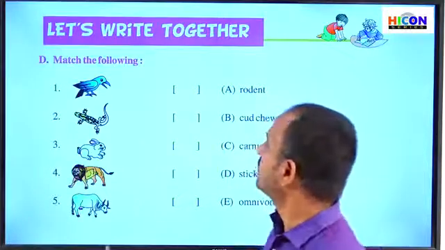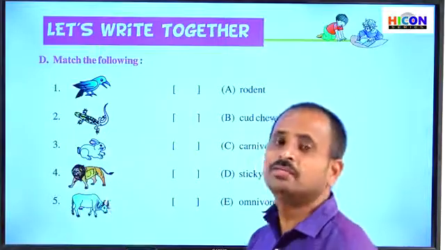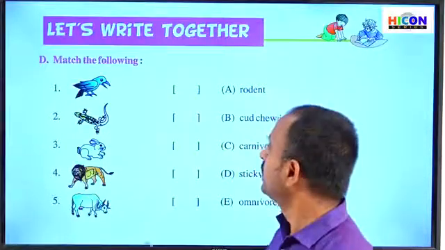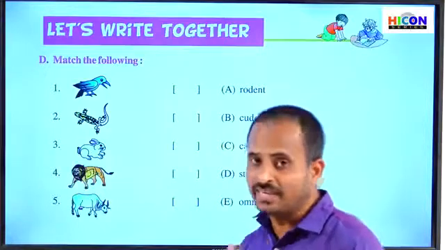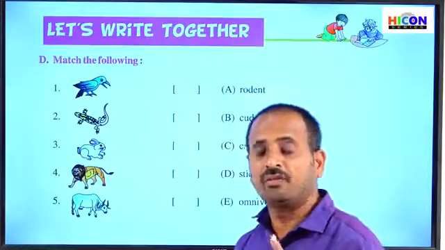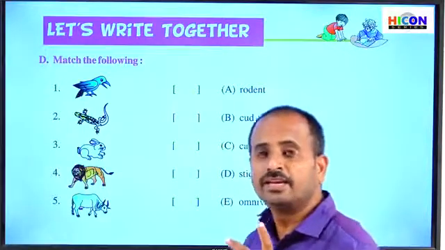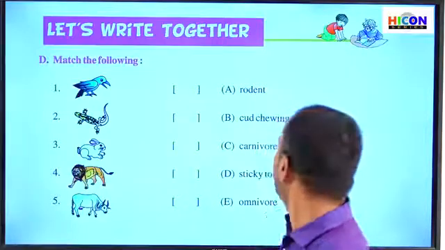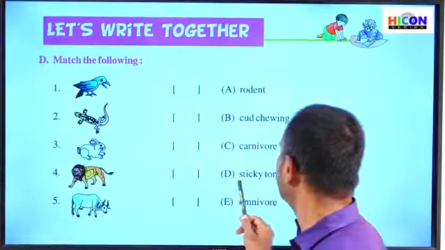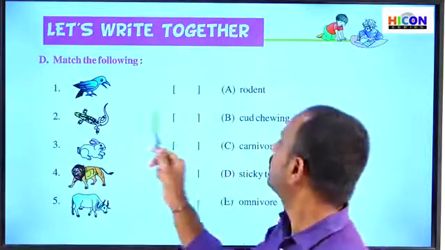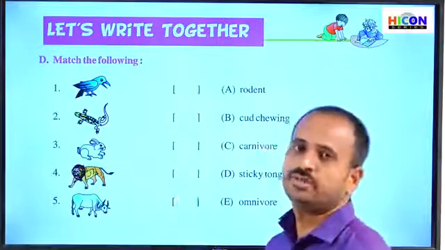Next, see the second one. This is a lizard. What is its special property? Lizards eat insects with the help of their sticky tongue. Lizards and frogs have a sticky tongue. With the help of their sticky tongue, they can eat the insects. So where is the sticky tongue here? The D option is the sticky tongue, so write D in the second bracket in front of lizard.